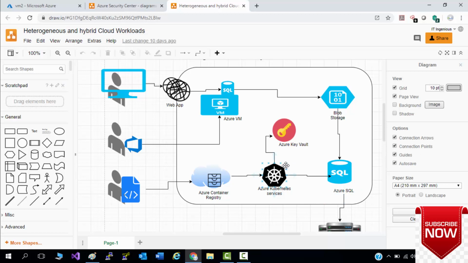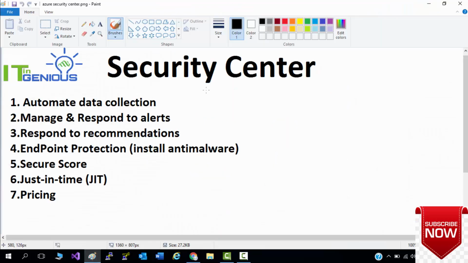Here we are going to start with Security Center. Azure gives you a service known as Azure Security Center, where you can monitor your resources, run anti-malware, and get recommendations. You can install agents inside your resources so that you get recommendations as well as alerts.